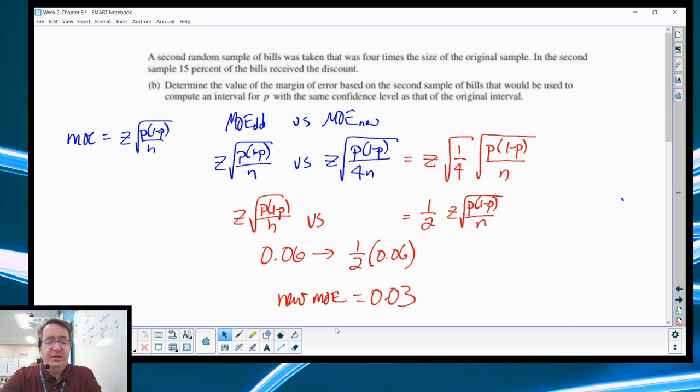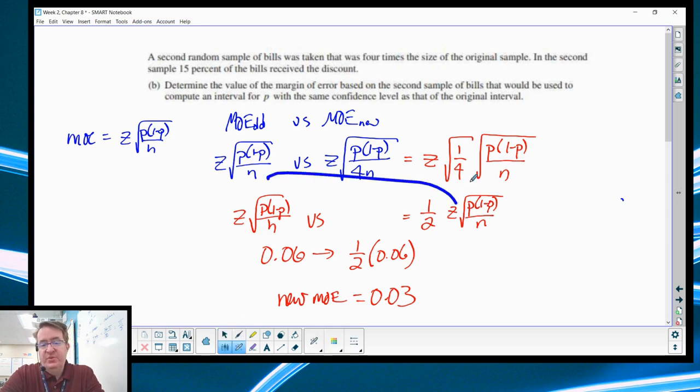So here's my margin of error, where I've got the formula with n. Now, all we know is that in the new one, we've got 4 times n, so I just put 4 times n on the bottom. When I do that, the only thing that's different between this one and this one is the square root of 1/4. So I pull that out. Notice that this part right here is the same as what we have up over here. So when I take the square root of 1/4, it's going to be 1/2.